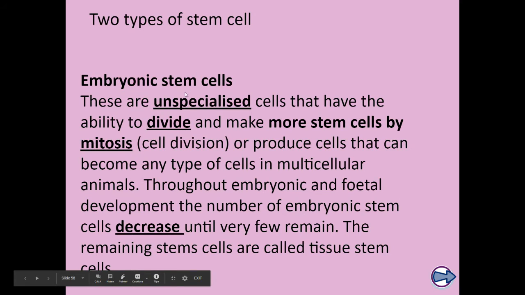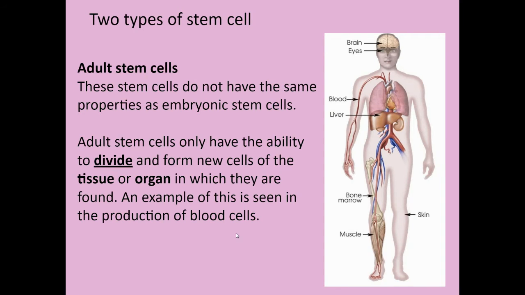Embryonic stem cells are able to form cells of any type. So in the early embryo, the cells have to be able to form bone, muscle, brain, etc. Adult stem cells aren't quite that capable.